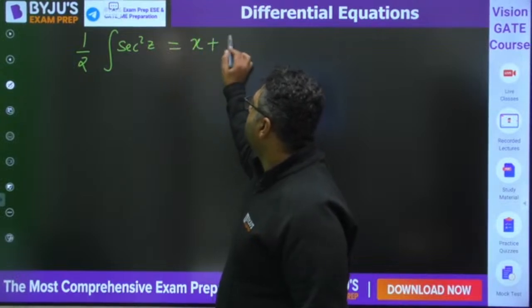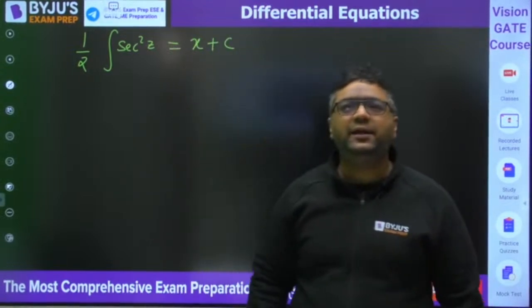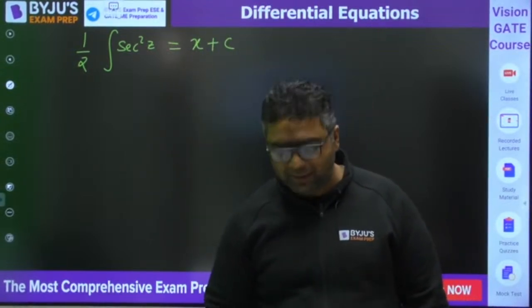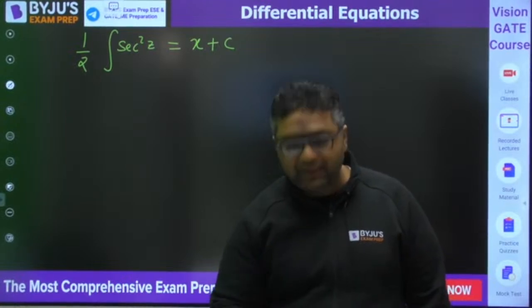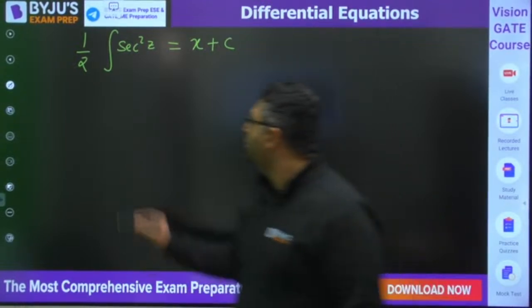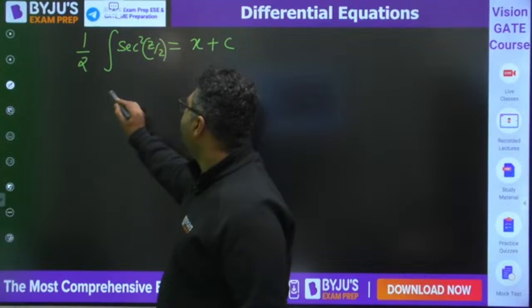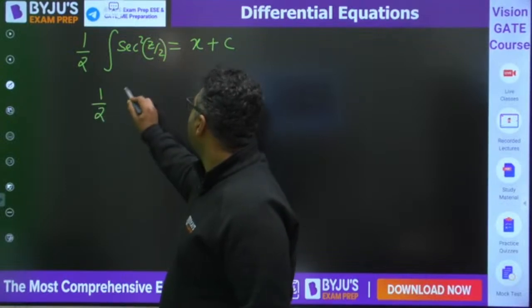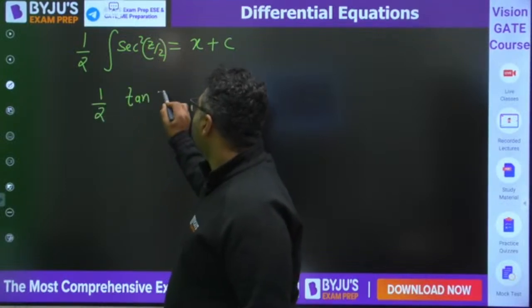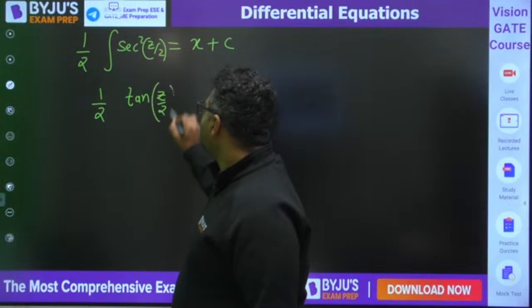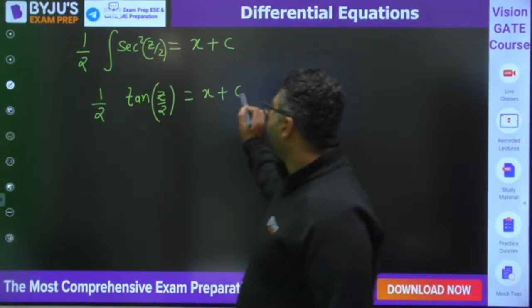X plus c. So can you tell me what would be the integration of secant square? Yes, very good, Manasvi. It would be tangent. So you would be writing 1 by 2 tangent z by 2 is equals to x plus c.